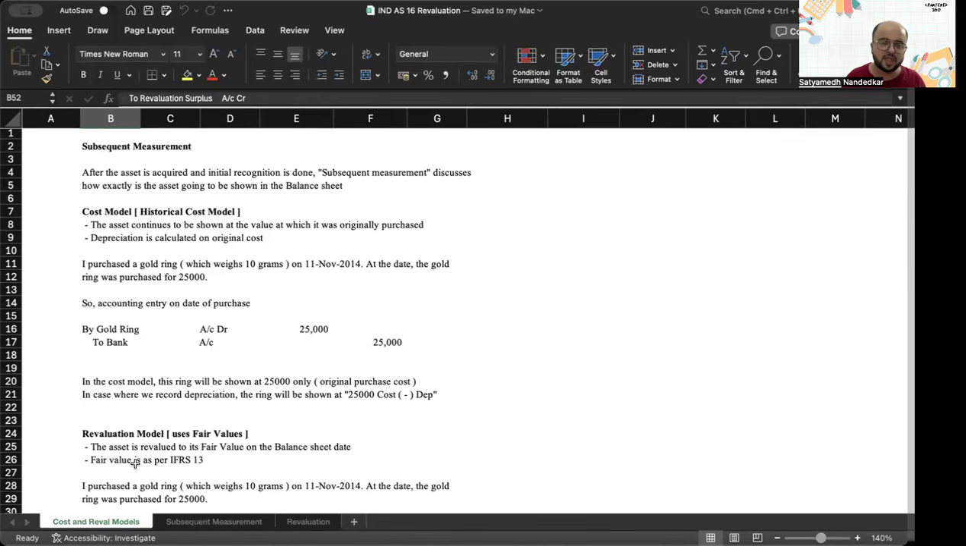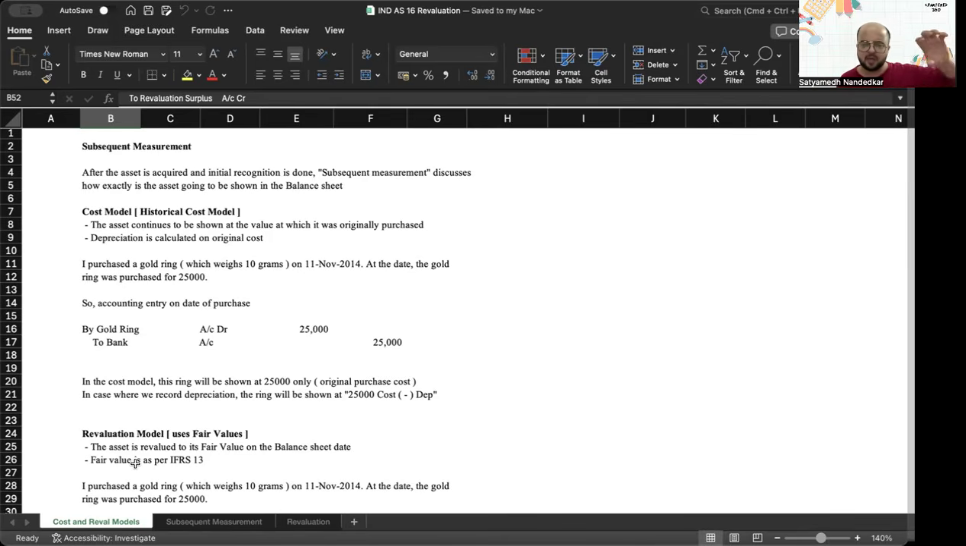The cost of purchase, any amount incurred which is necessary to bring the asset to its current location and working condition has to be capitalized. And there was an entire list of items that we looked at this way. Now, subsequent measurement means after initial recognition, how exactly are you going to present this information in the balance sheet? This is what subsequent measurement talks about.